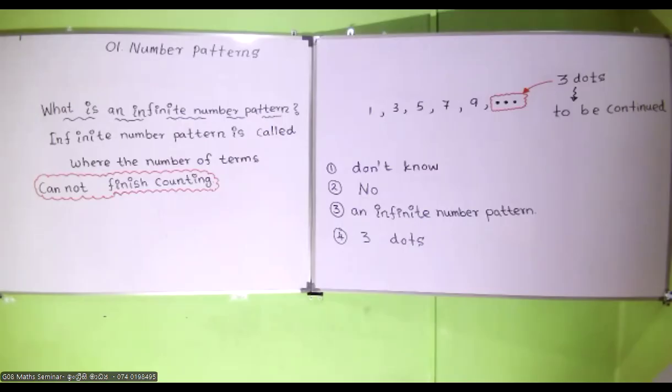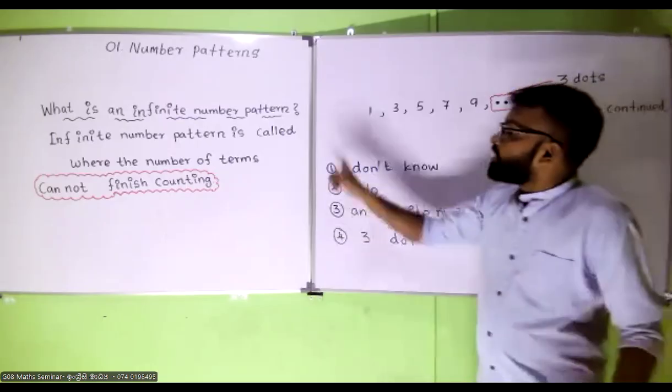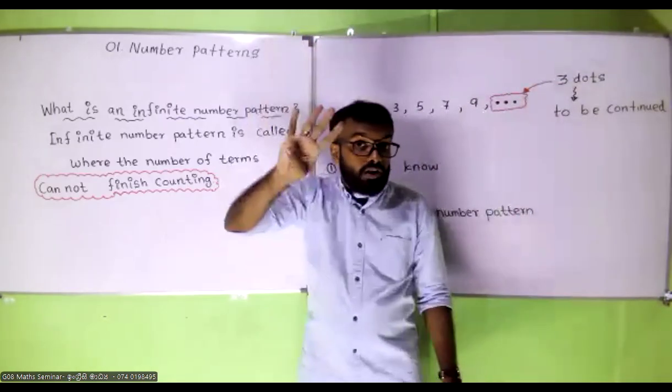If I write infinite for the first question, is it right? No, we cannot write infinite for the first question. Why is that? There are no 3 dots. For the first question, we didn't mention three dots at the end. 2, 4, 6, 8, only 4 terms.